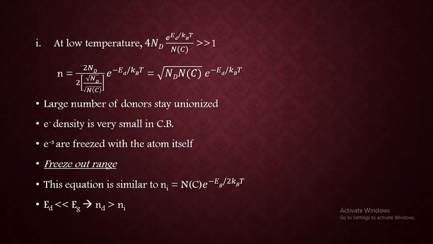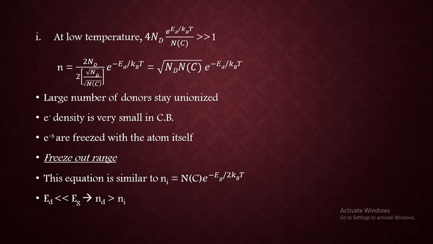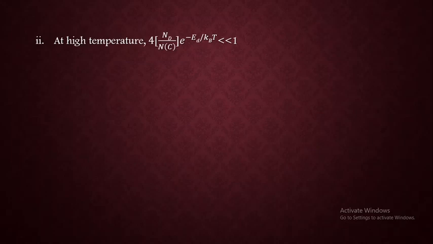But what about at higher temperature? So at higher temperature we say that 4 times Nd by N of C exponential of minus Ed by kBT is very much lesser than 1, because temperature is increased, means the exponential term is going to decrease.